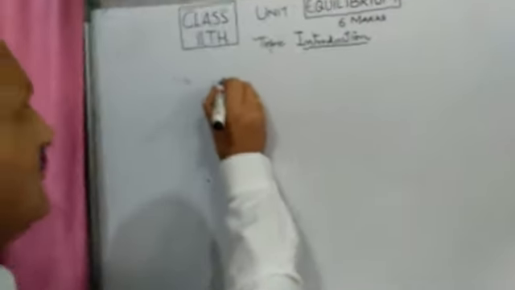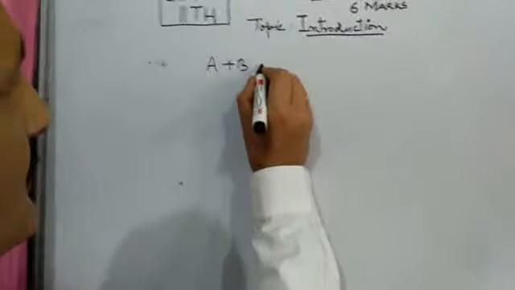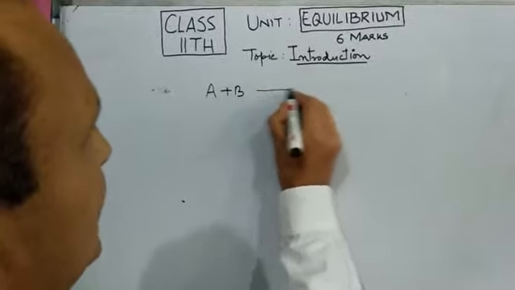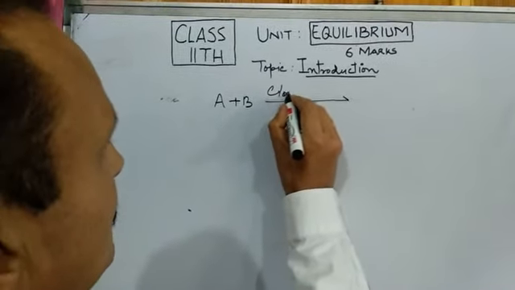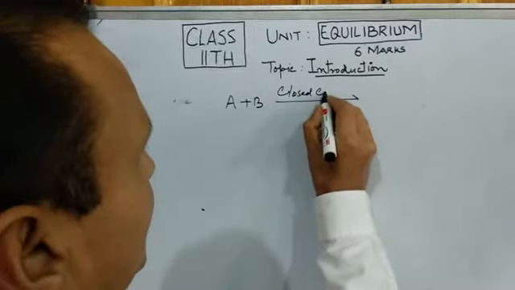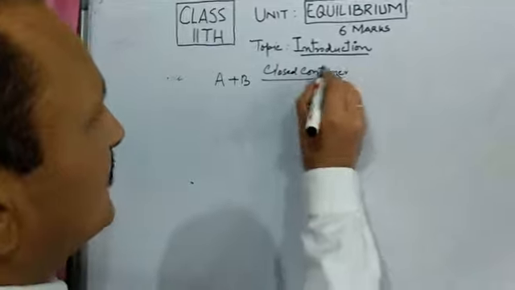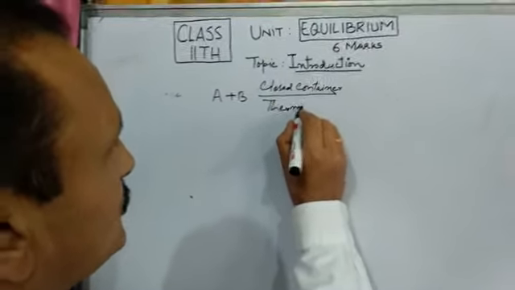Now suppose this is again a reaction, but this reaction is taking place in a closed container, like a thermos flask.